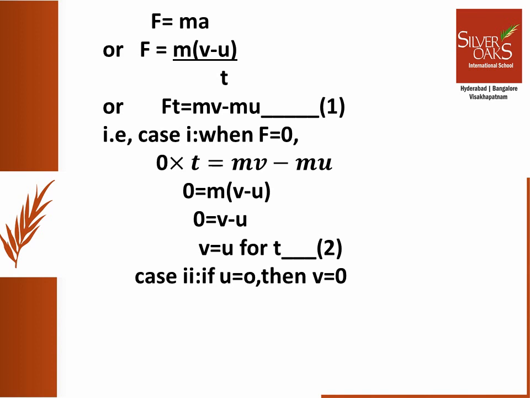Now in the same equation v is equal to u, if you consider the initial velocity u of the object to be 0, then its final velocity will also become 0. Now this will explain another part of the first law of motion that states that the object at rest will remain at rest.